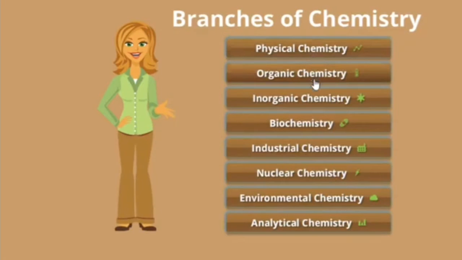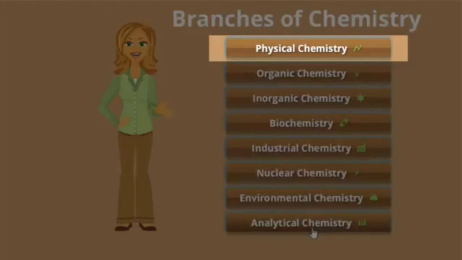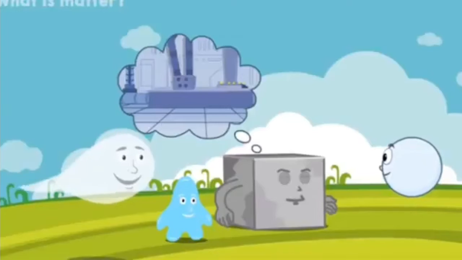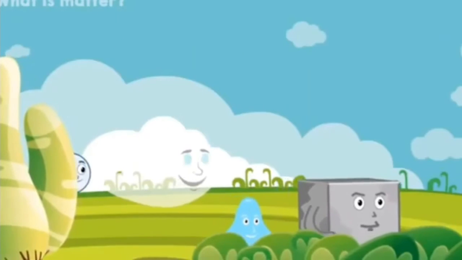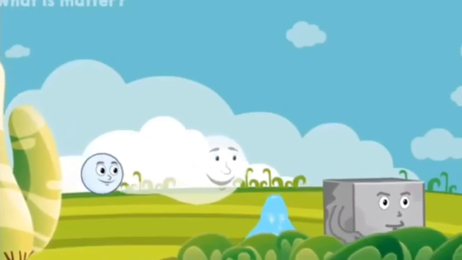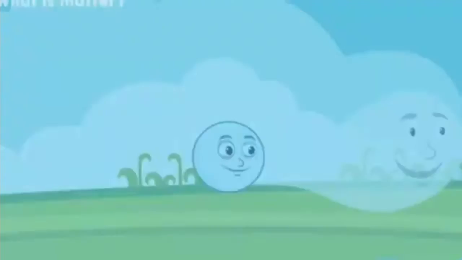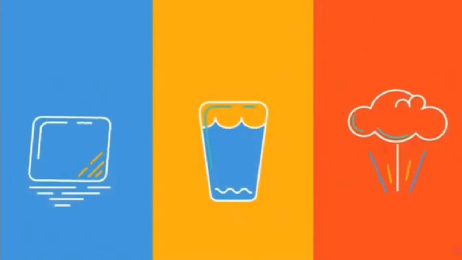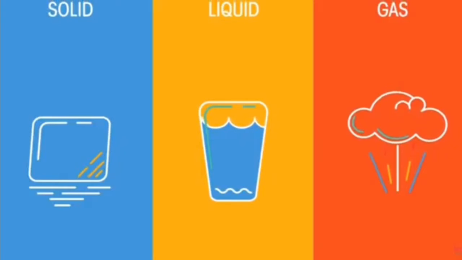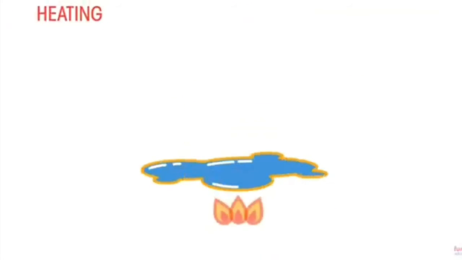Moving on towards our next topic, which is branches of chemistry. The study of chemistry is commonly divided into 8 major branches shown on your screens. Let's talk about the first branch, which is physical chemistry, that deals with laws and theories to understand the structure and changes of matter. How one form of matter is converted into another. For example, how ice is converted into liquid, which is water, and on heating that liquid, how it is converted into a gas, which is water vapor.